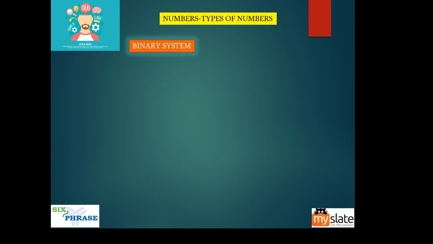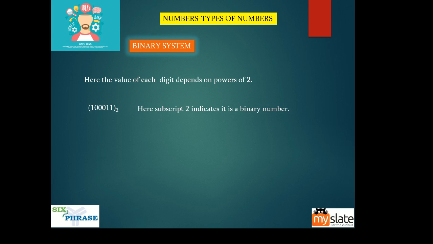Now the binary system, guys, here the base is 2. Here the value of each digit depends upon powers of 2. In the previous decimal system, the positional values were powers of 10. Here it will be powers of 2. Here you can see I represented a binary value, and this 2 is what we call a subscript. The subscript is used to indicate which type of number this belongs to, whether a decimal number, a binary number, an octal number or a hexadecimal number. Here subscript 2 indicates it is a binary number.